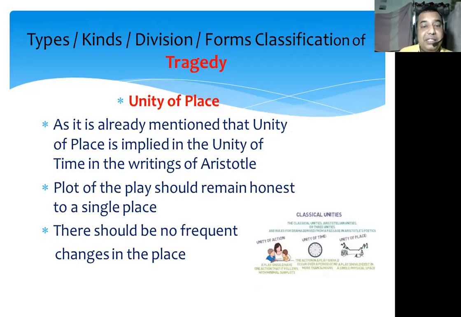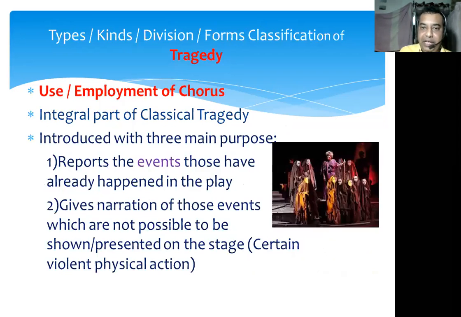The third one is the unity of place. What does unity of place say? The plot of the play should remain with one single place and there should not be frequent changes in the place. So these are the three unities. And another important thing for classical drama, classical tragedy, is that it should use the chorus.